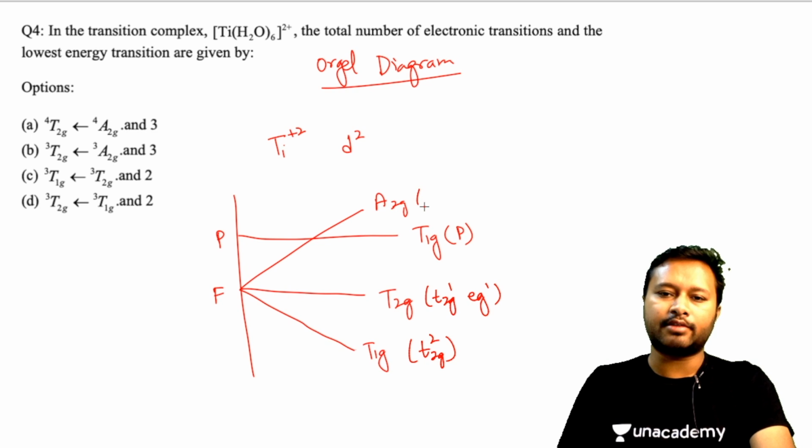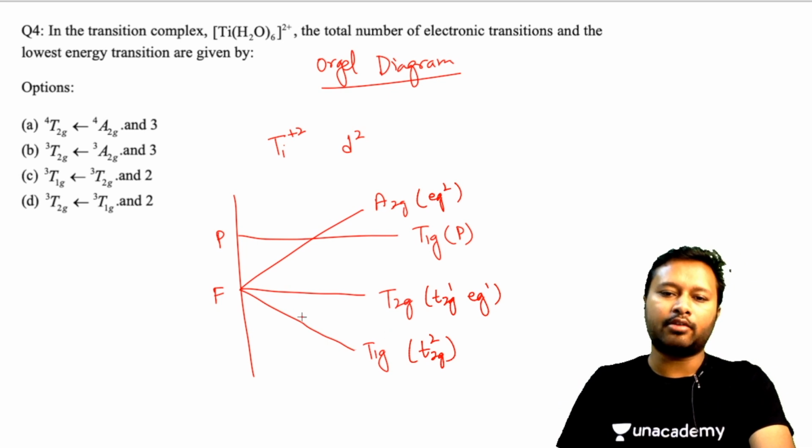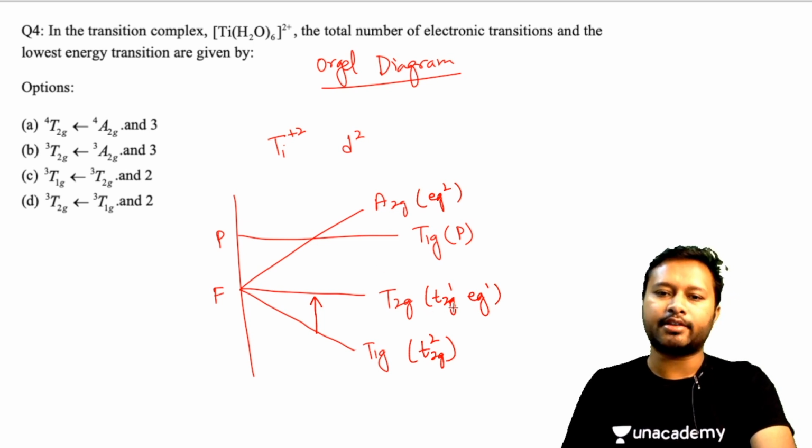And A2G is going to come when both the electrons have reached the EG state. Now this transition is obviously allowed because one electron transition is happening, and that's fine. Laporte forbidden, one electron transition. And is it spin allowed? Yes, spin allowed transition is happening. So yes, this will be allowed.